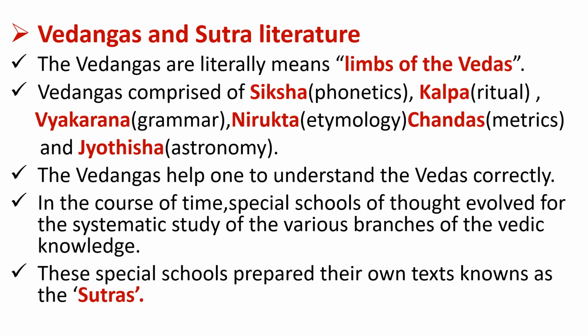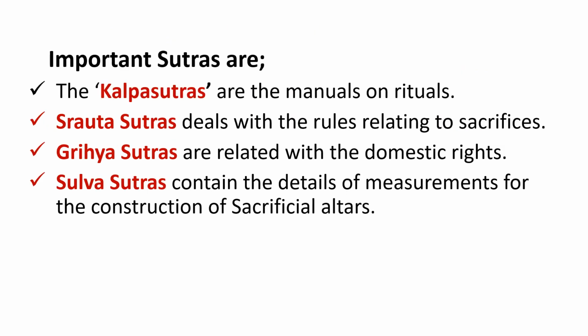Next, we are going to discuss Vedangas and Sutra literature. The Vedangas literally mean limbs of the Vedas. Vedangas comprise Shiksha, Kalpa, Vyakarana, Nirukta, Chandas, and Jyotisha. The Vedangas help one to understand the Vedas correctly. In the course of time, special schools of thought evolved for the systematic study of the various branches of Vedic knowledge. These special schools prepared their own texts known as the Sutras. Important sutras are Kalpa Sutra, Shrauta Sutra, Grihya Sutra, and Sulva Sutra.